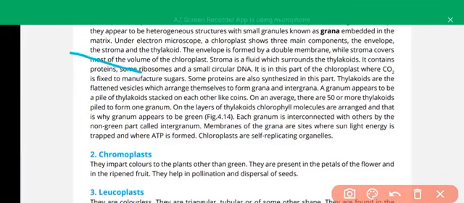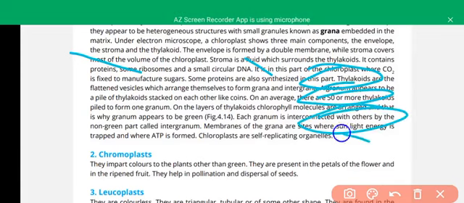the photosynthetic process takes place at grana. Some proteins are also synthesized in this spot because it is also a self-replicating organelle. It contains DNA of its own. The thylakoids are flattened. The thylakoids are arranged in the form of grana.